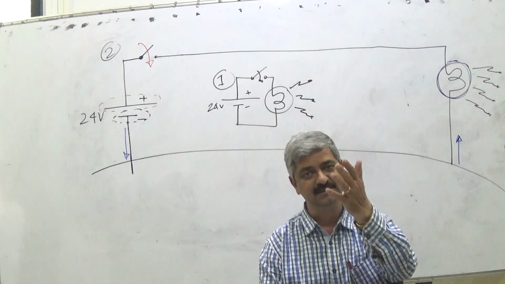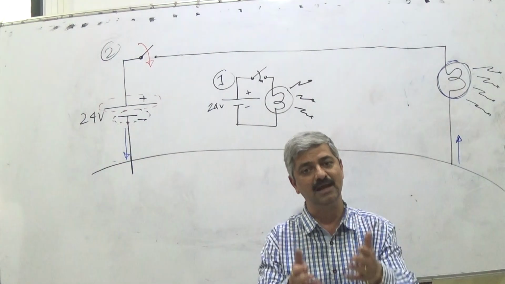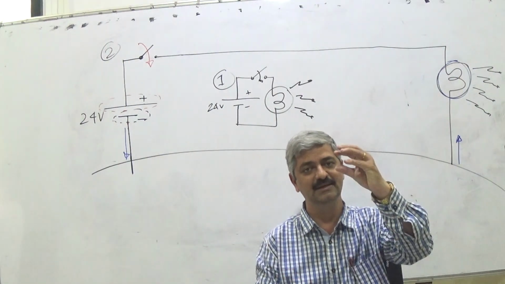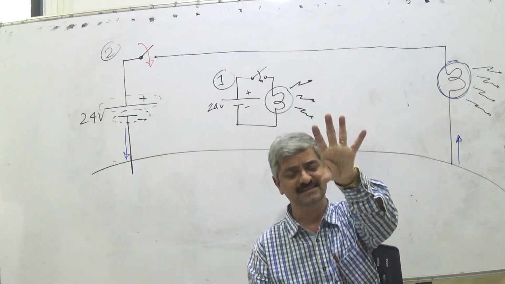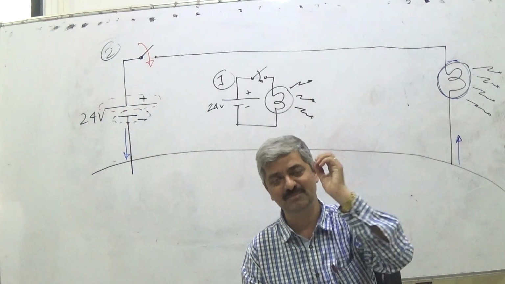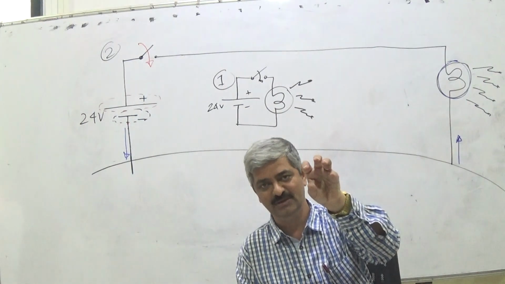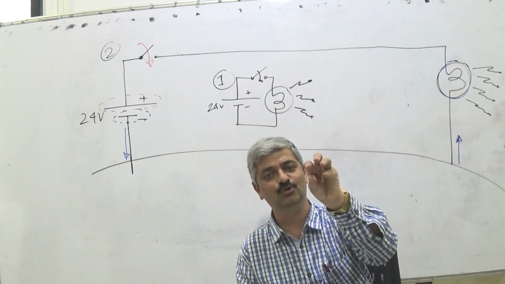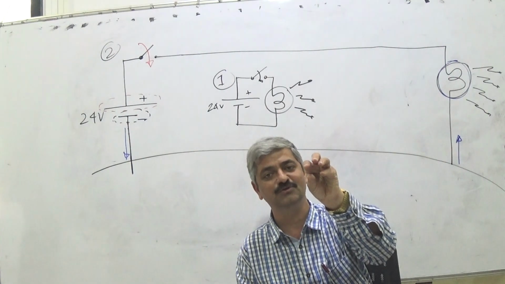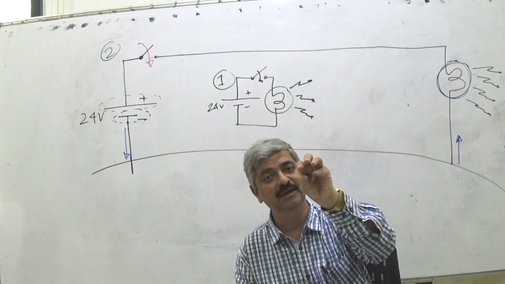Let us say, just a hypothetical discussion, in a given maybe 1 centimeter cube area, it's just numbers that don't have any meaning, there are 1 lakh protons and 1,10,000 electrons, so 10,000 electrons are more in that 1 centimeter cube area.